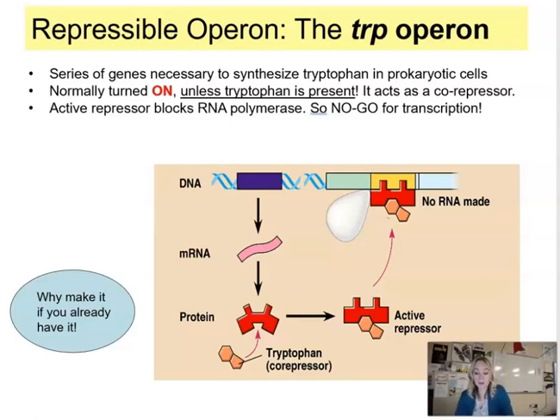So this is why I put this bubble here to help you remember. Why make it if you already have it? So if you have it, you're going to turn off the genes and you're going to turn off the synthesis of necessary proteins to be able to synthesize that tryptophan. So don't waste any energy. So that is the whole idea of repressible operon.